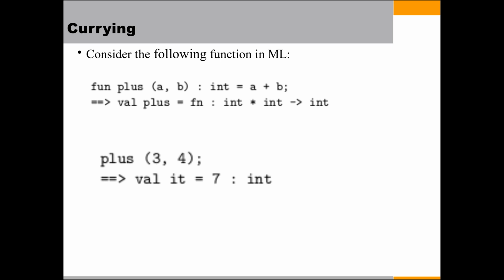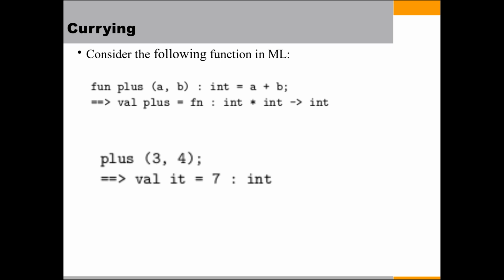Here plus is not a function of two arguments, even though (a, b) is given. By ML definition, all functions take a single argument. It's a function that takes a two-element tuple as its argument.